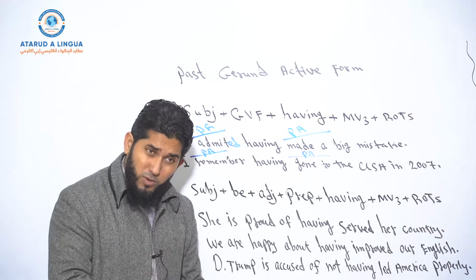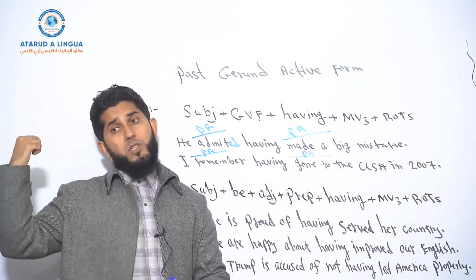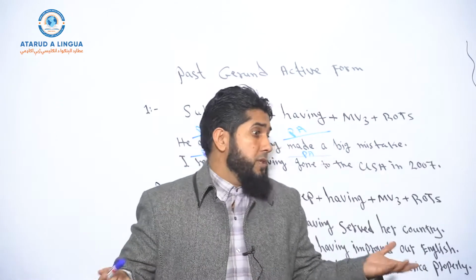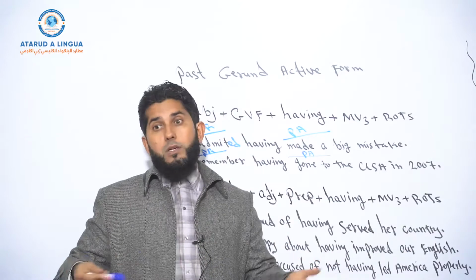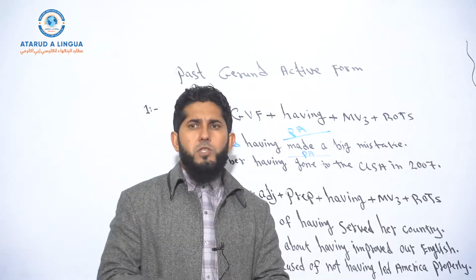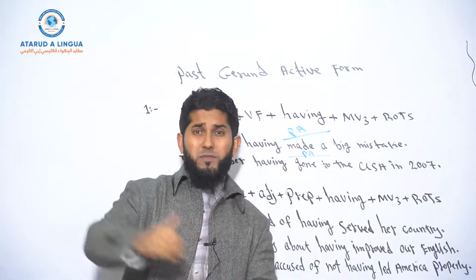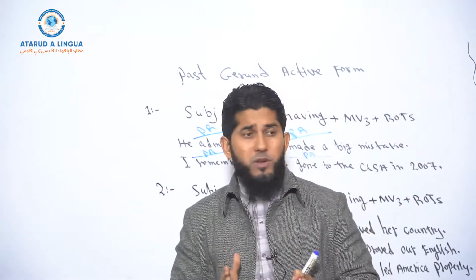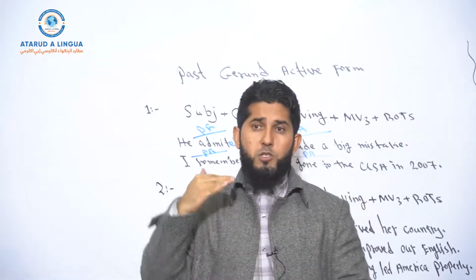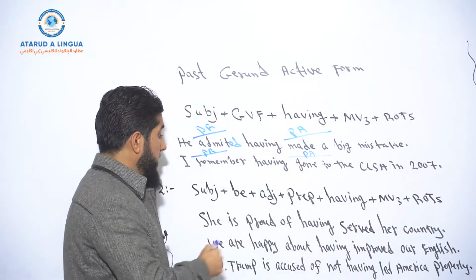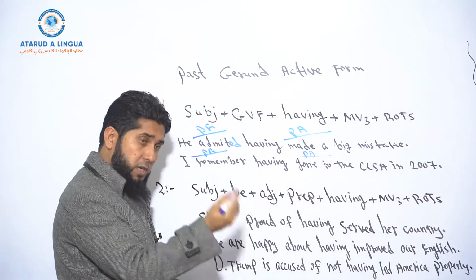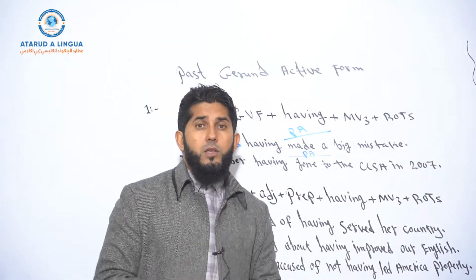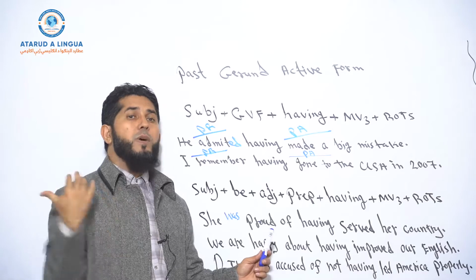So she is proud now, present remark. That she served her country in the past, past action. Let's say she was an officer in the army, or she was a pilot, for example, right? So she was a doctor, for example, or she was an engineer or something, and she served her country in the past. Now she's proud of that action. The action took place in the past, right? And the state of being proud is at present time. So she's proud of having served her country. And again, if you change the to be verb to second form, past form, so she was proud of having served her country, then you talk about the past remark of a past action.